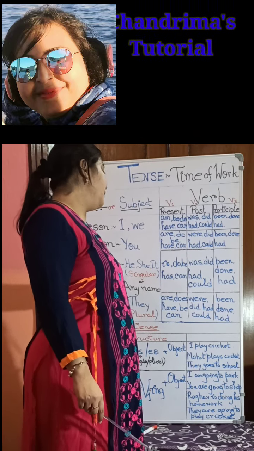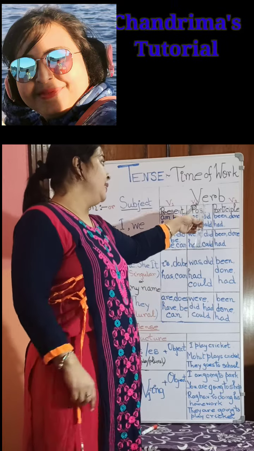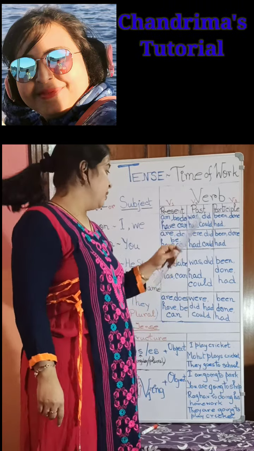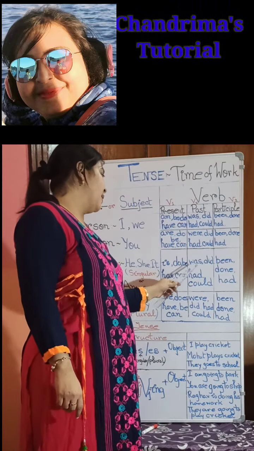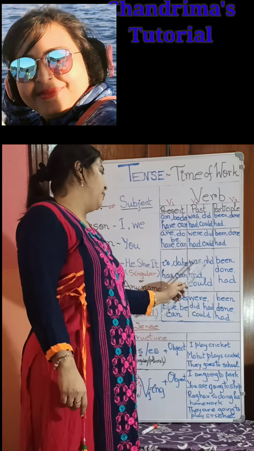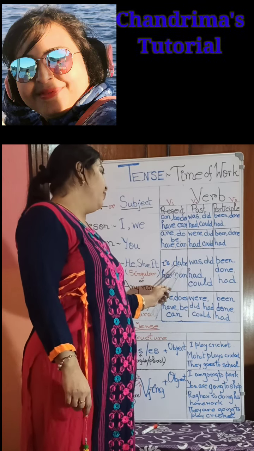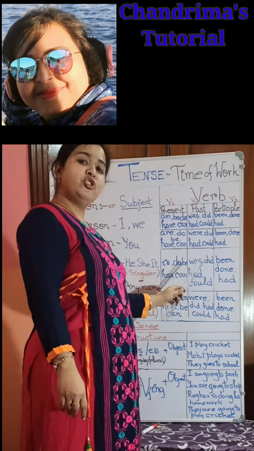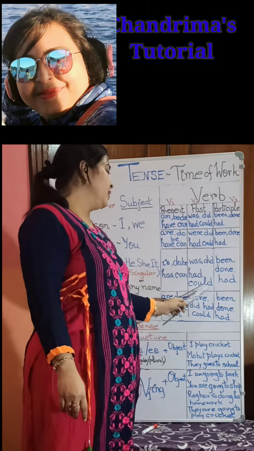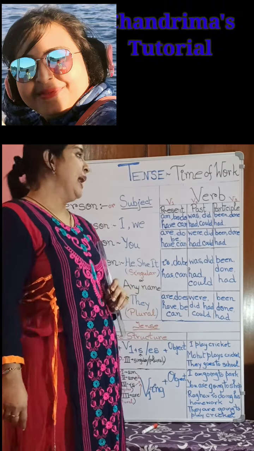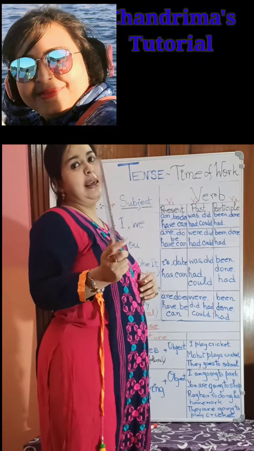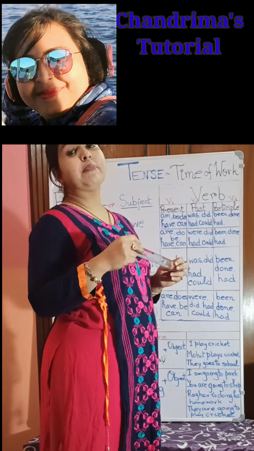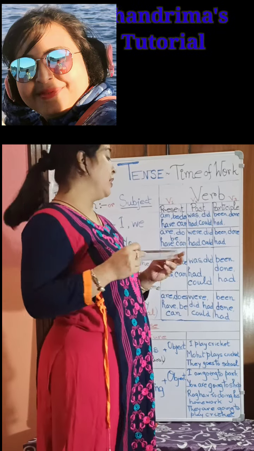With third person singular number, when the time of work is past, we use is becomes was, do becomes did, be verb does not change, has changes to had, can changes to could. Okay, and lastly verb third form, that means participle form.